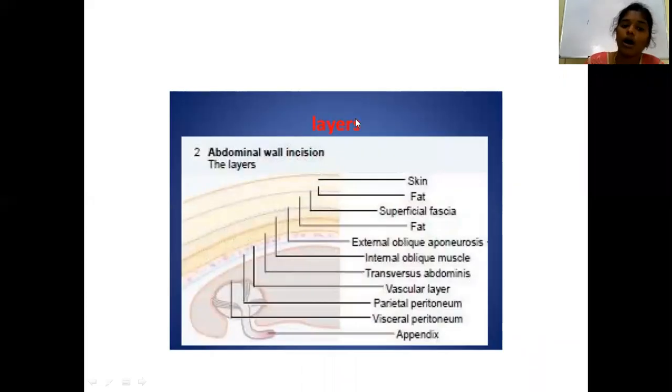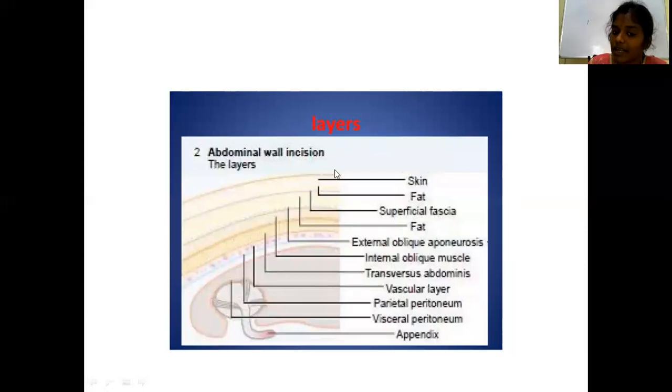Now, what are the layers of the abdominal wall incision? First you will cut the skin, fat, superficial fascia, then comes the external oblique aponeurosis, internal oblique aponeurosis, then the transverse abdominis muscle. These muscles you will split. Then you will find the parietal peritoneum and visceral peritoneum. Then you will identify the appendix.